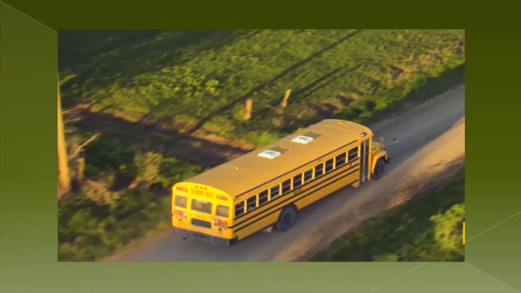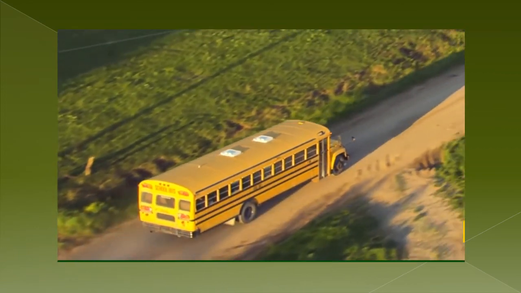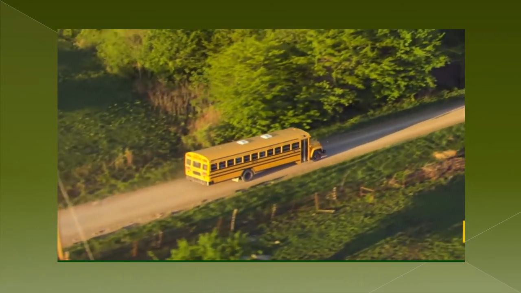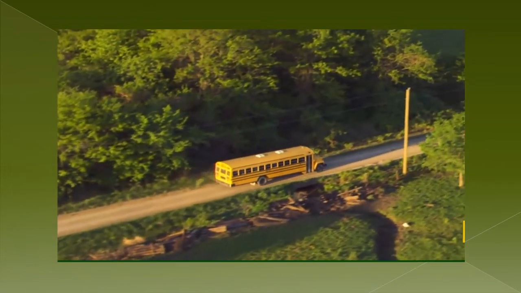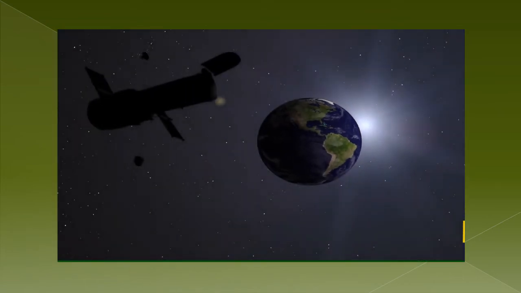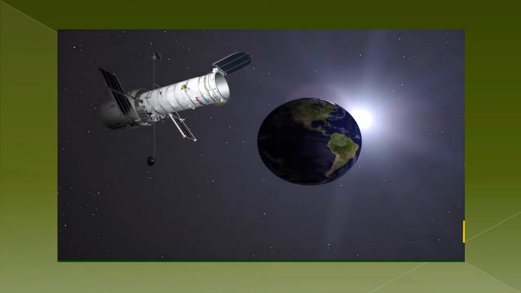Dear students, Hubble Space Telescope is really amazing. Do you know why? We can even accurately measure the size of a bus moving at the speed of 5 miles per second on a road. At the same time, we can take the coolest images of distant spatial objects due to this amazing space telescope, Hubble.